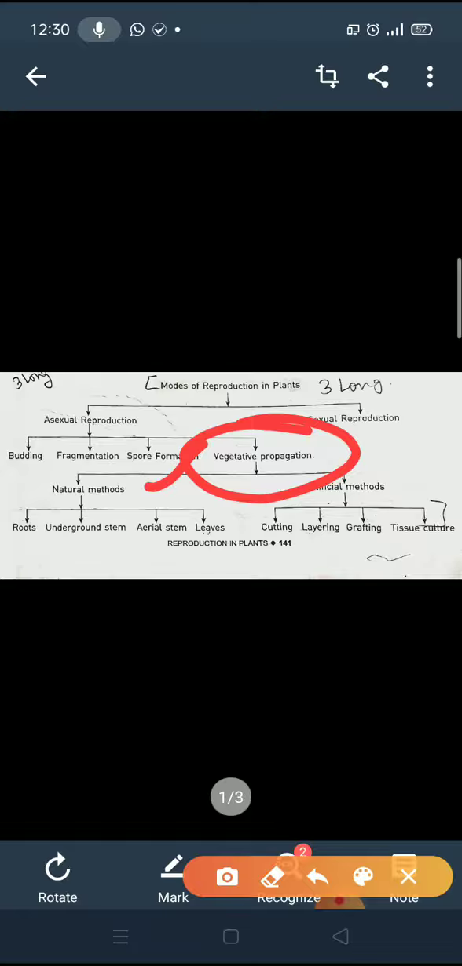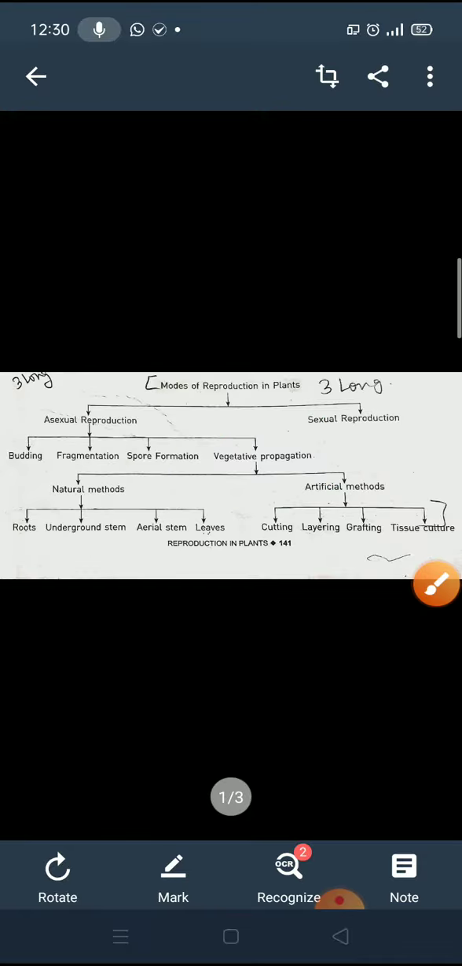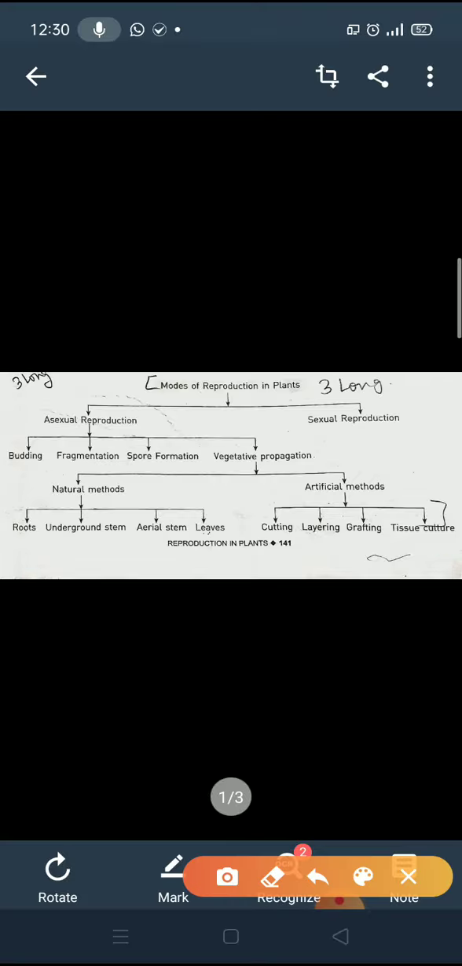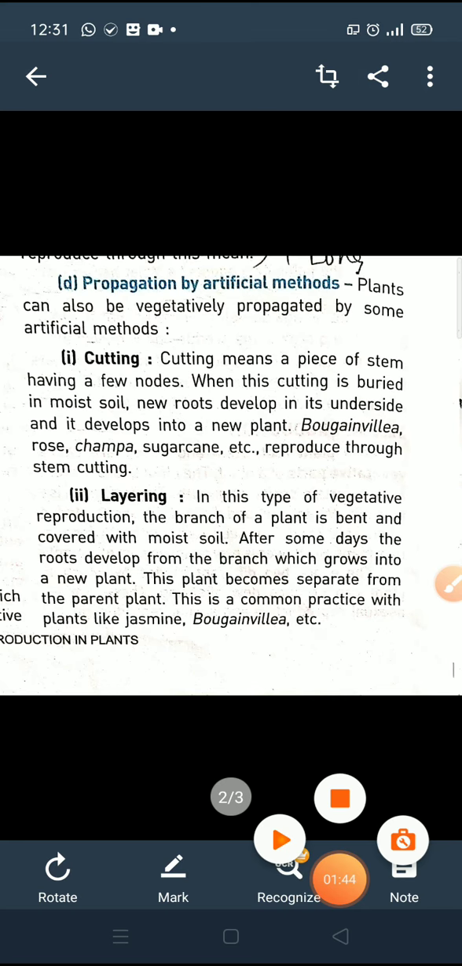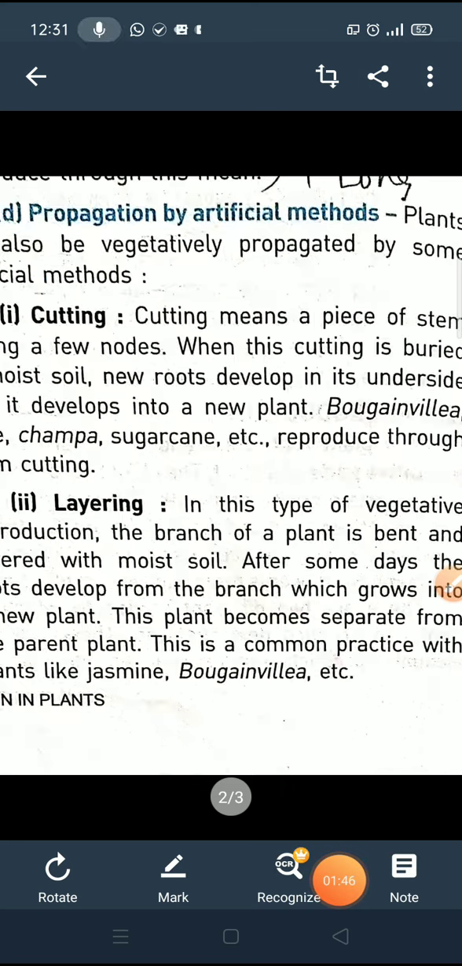Understood? So today I am telling you about the artificial method of vegetative propagation. Artificially means how we can grow a new plant artificially. Some artificial methods we can apply for growing new plants. Okay. So the first method is cutting.